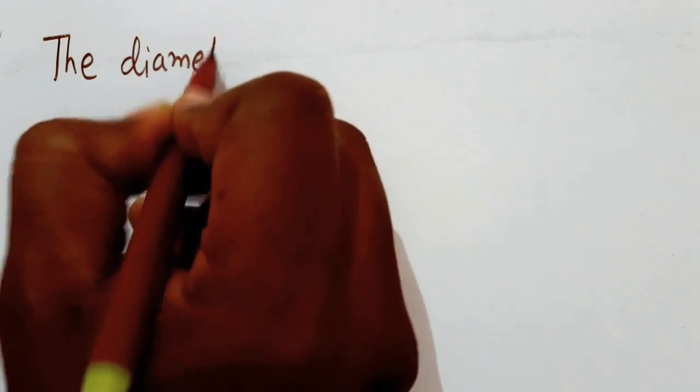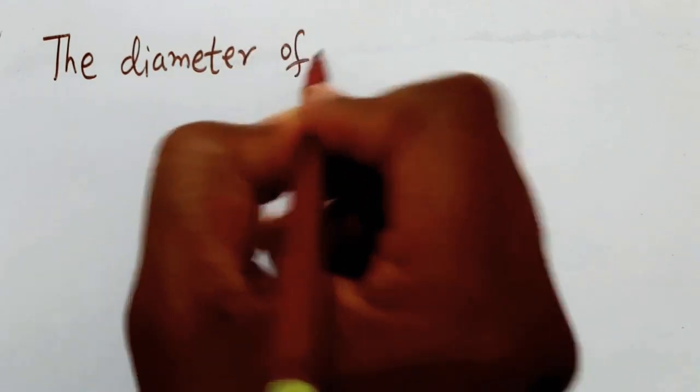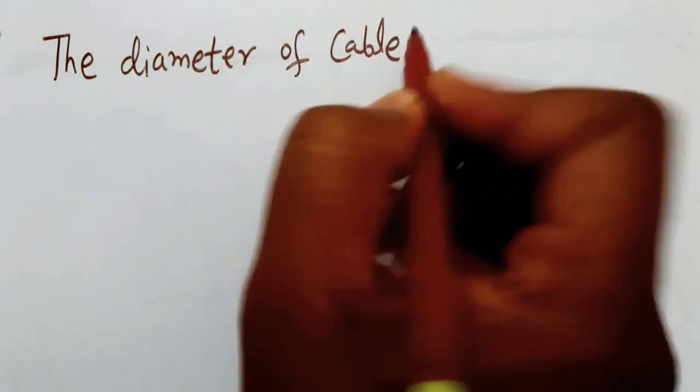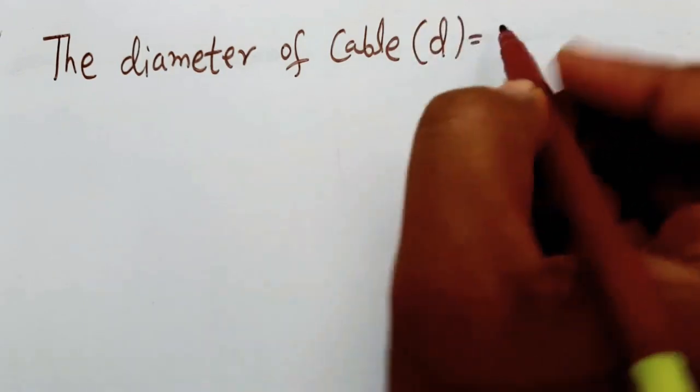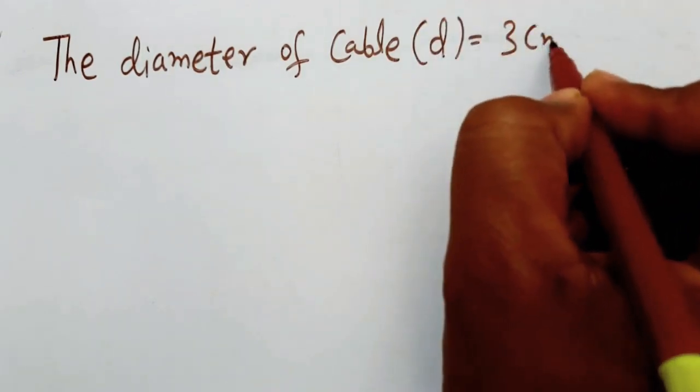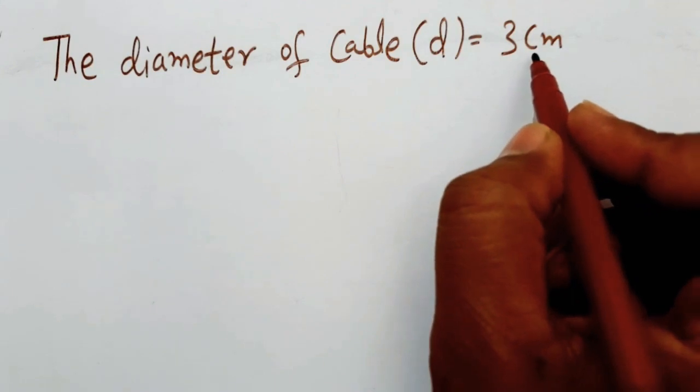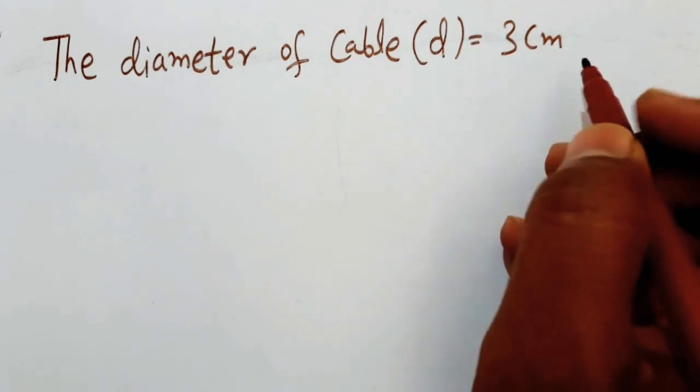In this problem, the diameter of the cable is given, D = 3 centimeter. Here it is in CGS units, so convert into SI units.